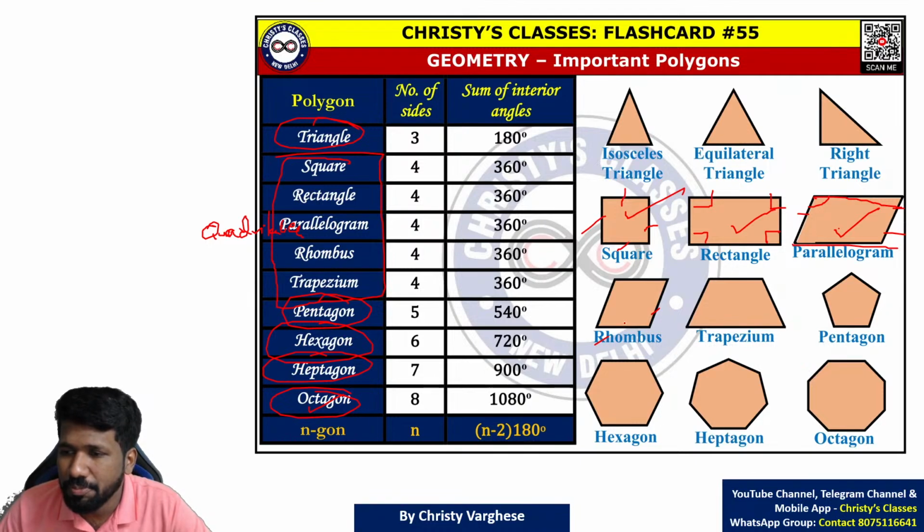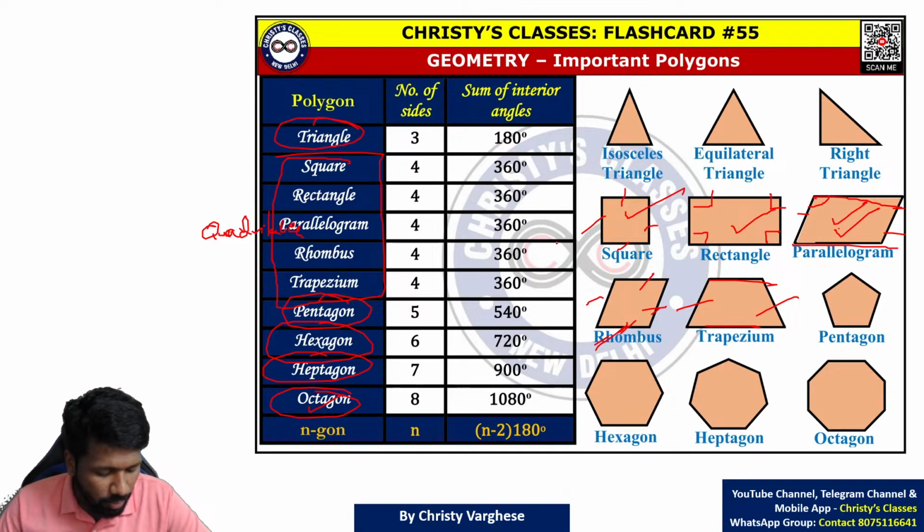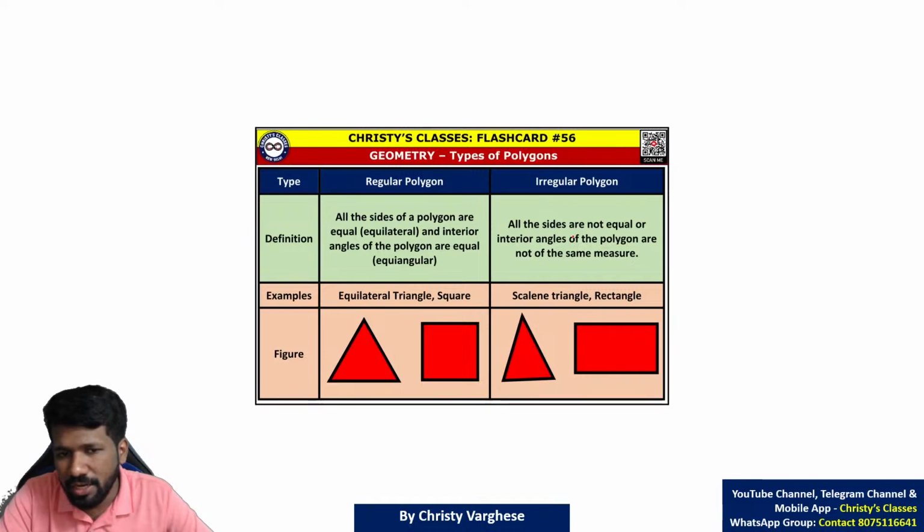And rhombus, what is the speciality of a rhombus? A rhombus is a parallelogram whose all sides are equal. If all sides of a parallelogram are equal, that is called a rhombus. And trapezium means 2 sides are parallel, the other 2 sides may not be parallel, that is called a trapezium. So these are the basic shapes. Now interior angles of polygon, that is another important thing.